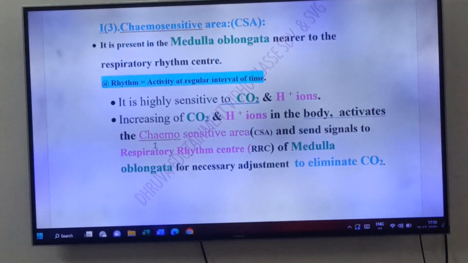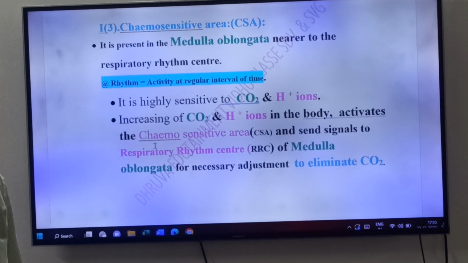Now come to the third type of the respiratory regulation center. What is that, friends? Chemosensitive area. It is present in the medulla oblongata, nearer to the respiratory rhythm center. See friends, respiratory rhythm center and chemosensitive area, both are present in the medulla oblongata, whereas pneumotaxic center is present in the pons. See friends, chemosensitive area is present in the medulla oblongata, nearer to whom, friends? Nearer to the respiratory rhythm center.